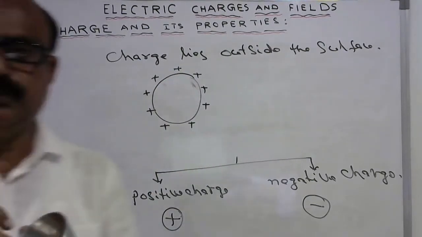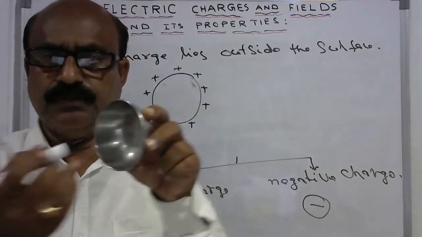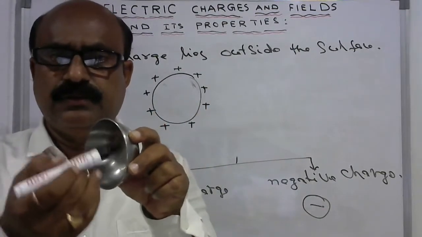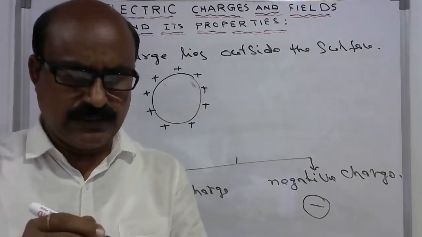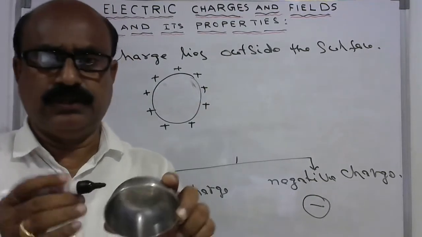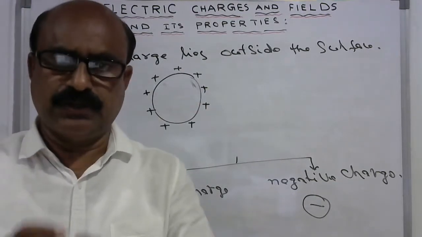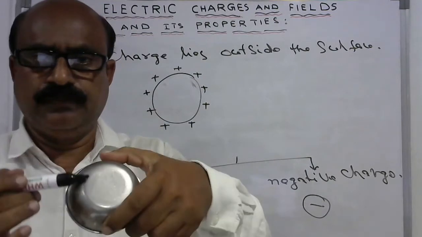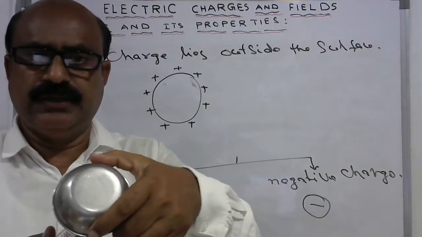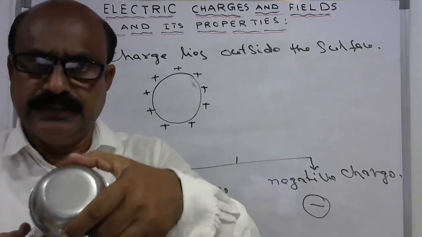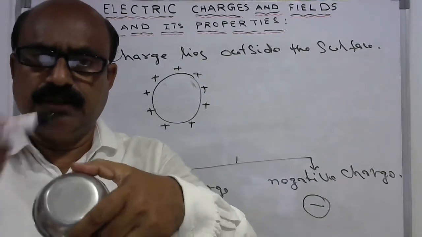Say for example, you take this cup. Suppose I charge it inside, then it comes outside only. The charge will come to this part only, outside. Always, even if I charge this cup inside, the charge will come outside.